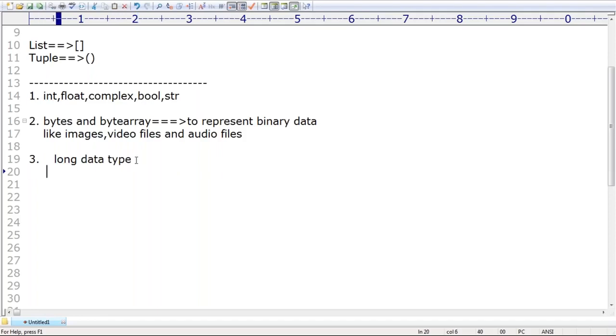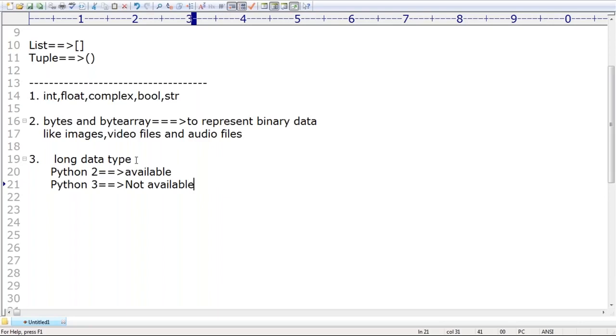Remember that. In Python 2 it is available, but in Python 3 it is not available. Even for a big number, if it is an integral value, you can happily represent it by using int only.